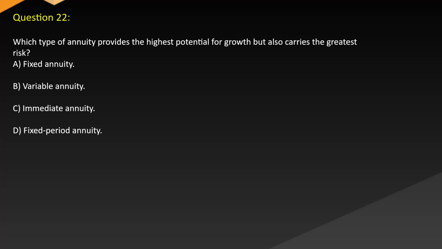Question 22. Which type of annuity provides the highest potential for growth but also carries the greatest risk? A. Fixed annuity. B. Variable annuity. C. Immediate annuity. D. Fixed period annuity.